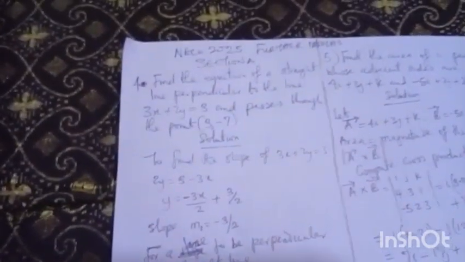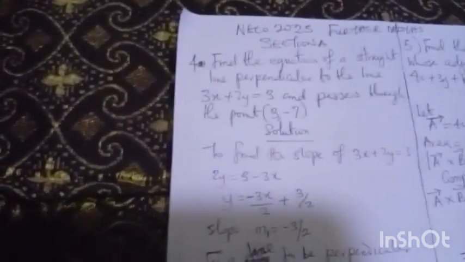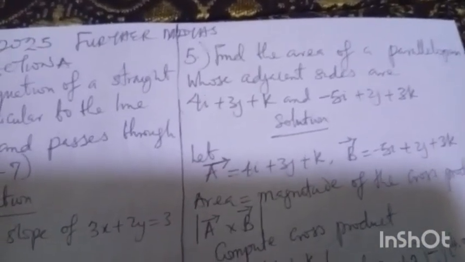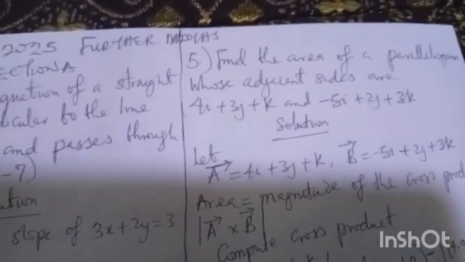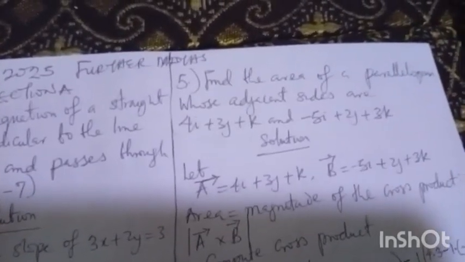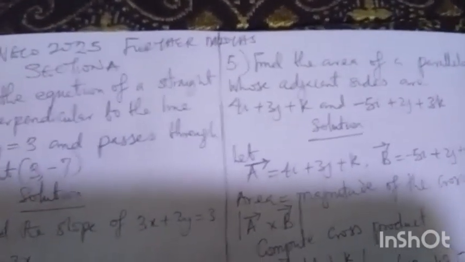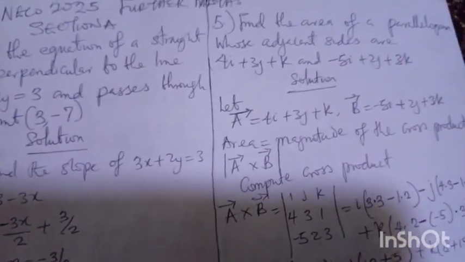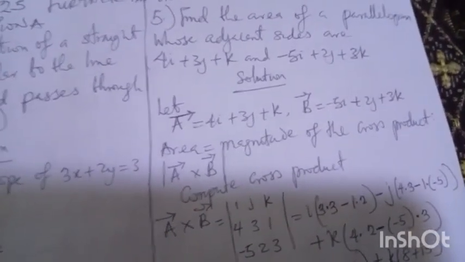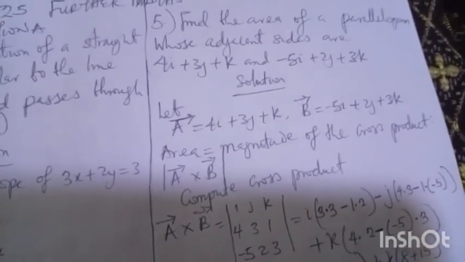All right, we have settled number 4. I'm going to number 5. Question number 5 says you should find the area of a parallelogram whose adjacent sides are 4i plus 3j plus k and minus 5i plus 2j plus 3k, expressed in form of vector. Let vector A be 4i plus 3j plus k, while vector B is minus 5i plus 2j plus 3k.